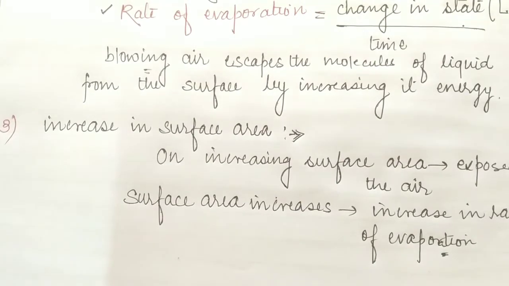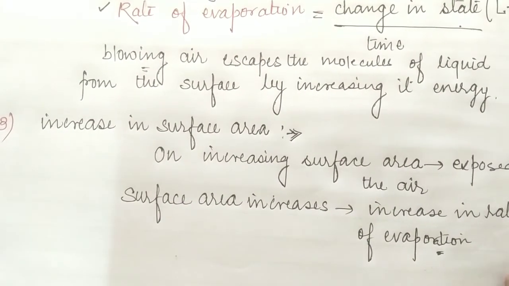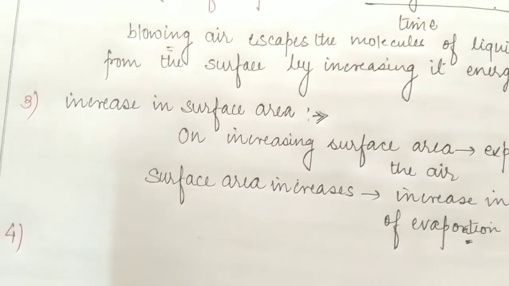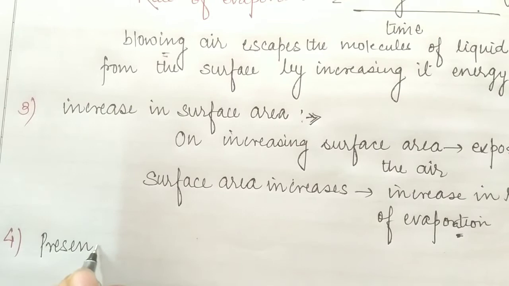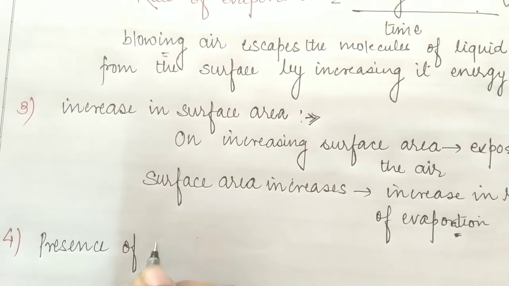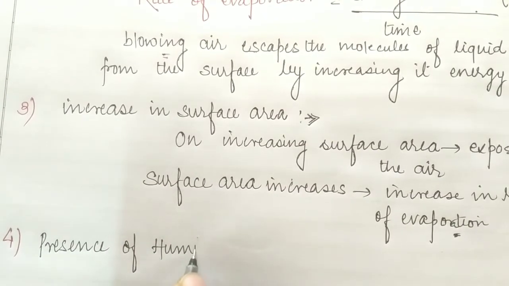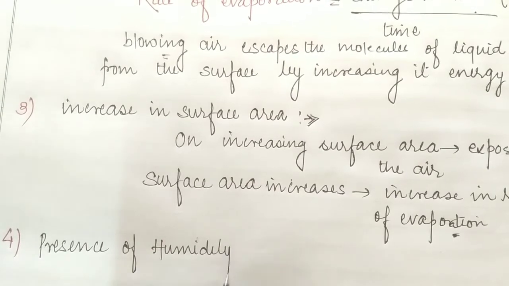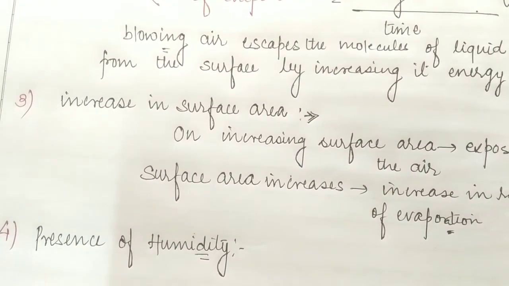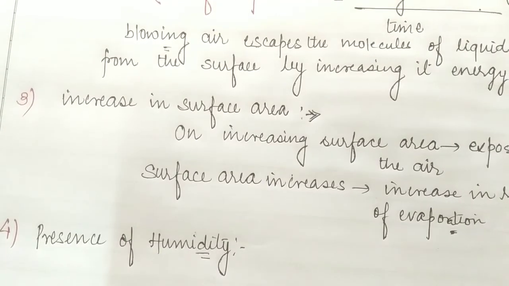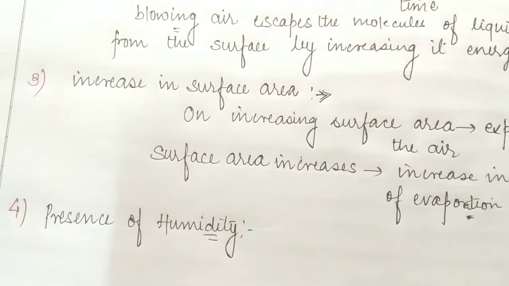The next factor which may affect the rate of evaporation is the presence of humidity. Students, what do you mean by humidity? Humidity means the presence of moisture in the air or our surrounding.